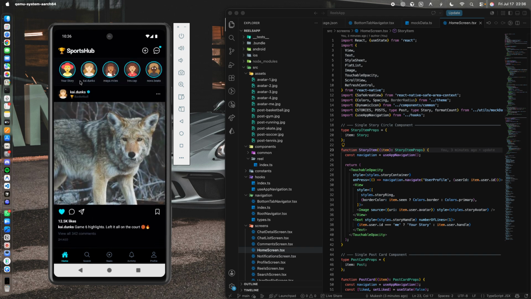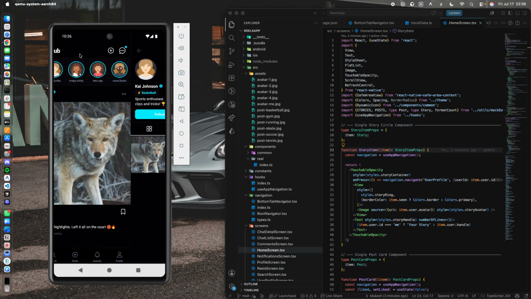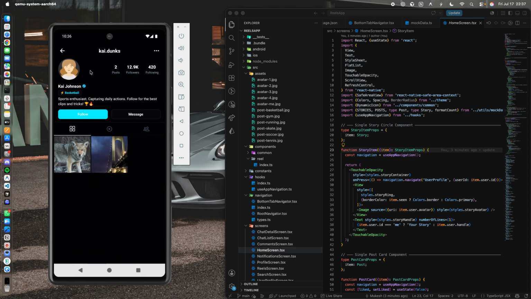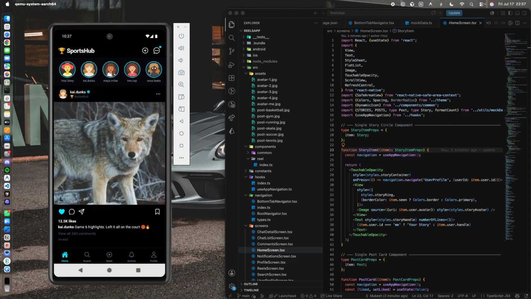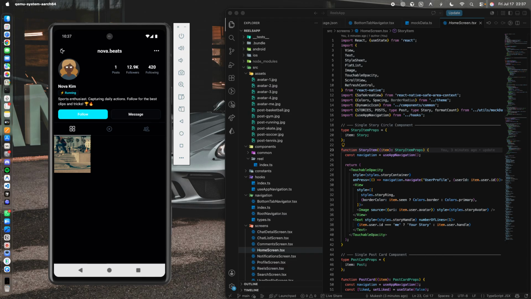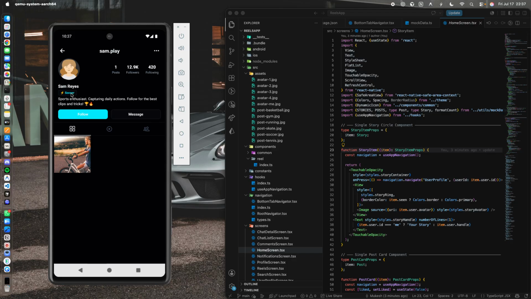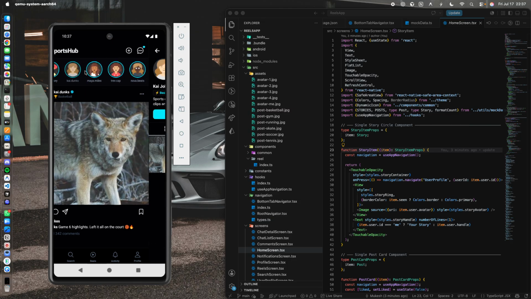On the top section you can see these are the stories. When you click on each story, it should open a story. This is actually a story section, but right now it is navigating to that particular person's profile. Over here you can see no updates showing, and when I click on the sample, it should open the sample. So this is a player who plays soccer, and we can see their posts, reels, and their tagged section. The followers will also differ according to the person.